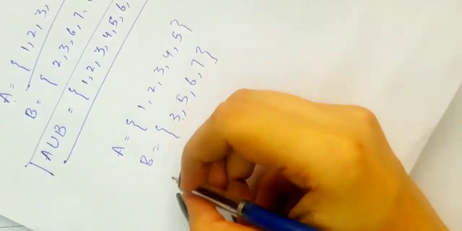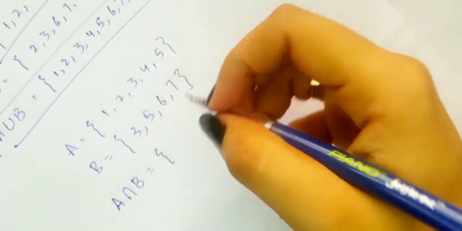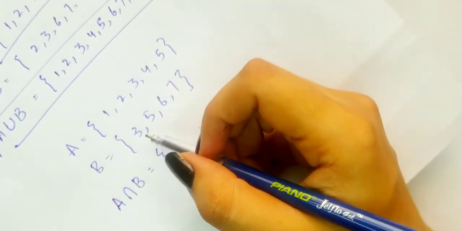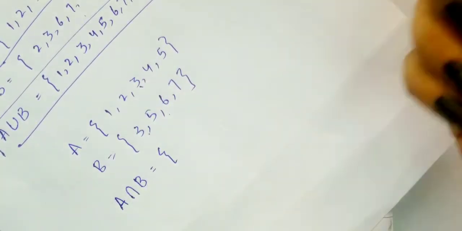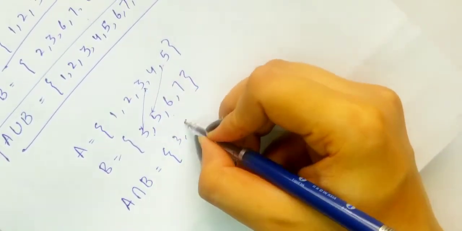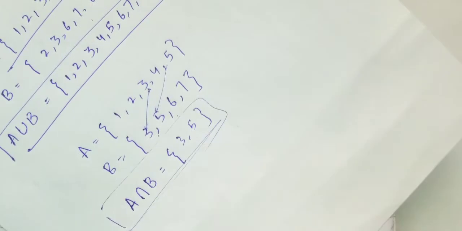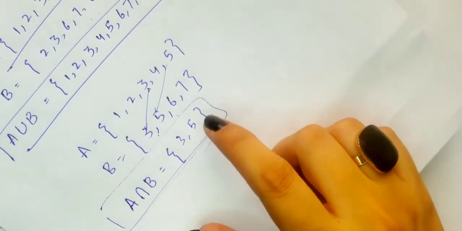So in this case, when we take A intersection B, what are the common elements? First of all, answer in your mind: what are the common elements in the two sets that I have written for you? They are 3 and 5. So 3 and 5 are the common elements expressed in the sets given to you. So this is the intersection: A intersection B = {3, 5}.